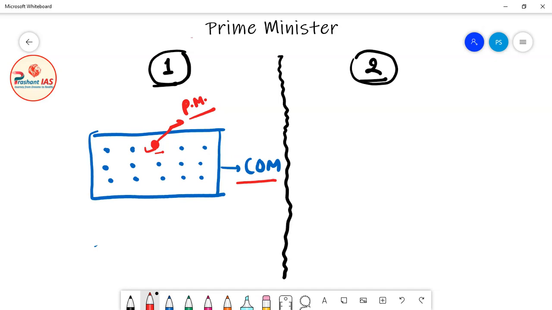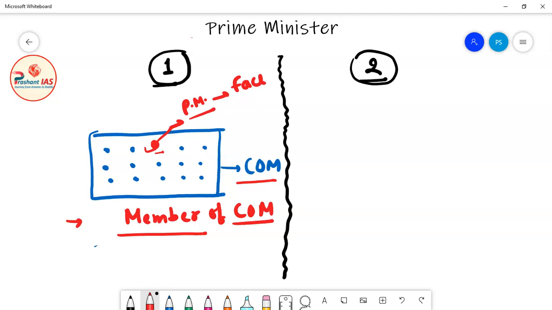So the first school of thought says that the Prime Minister is a member of Council of Ministers just like other ministers, but he is the face of COM. Face of COM means he represents the entire Council of Ministers.